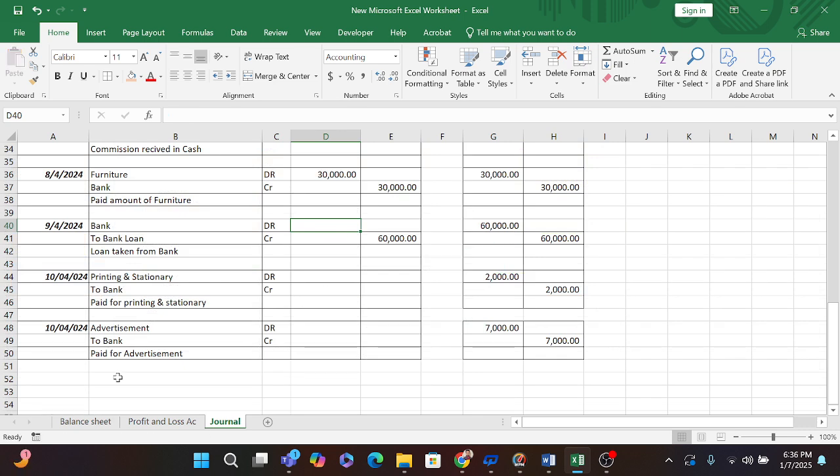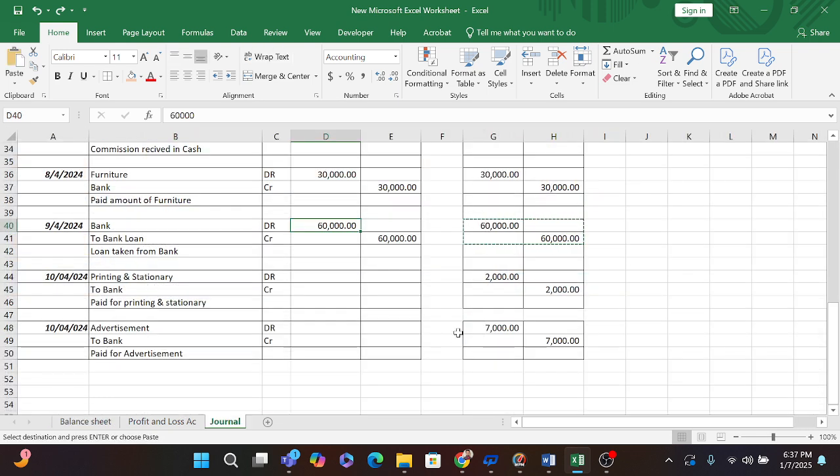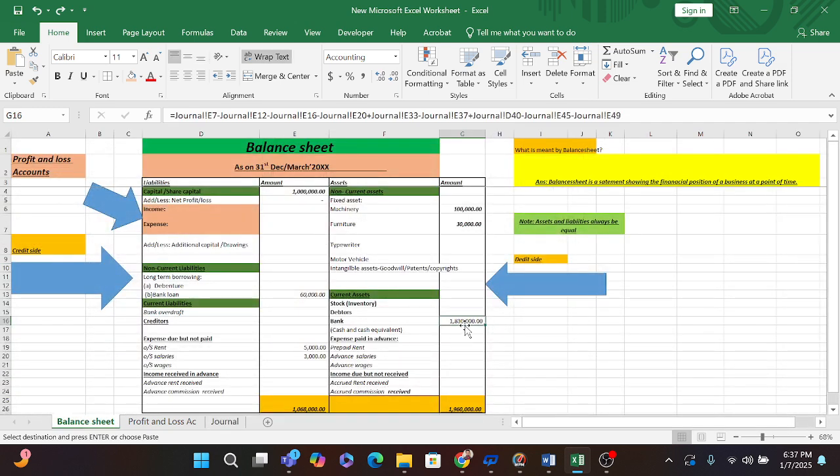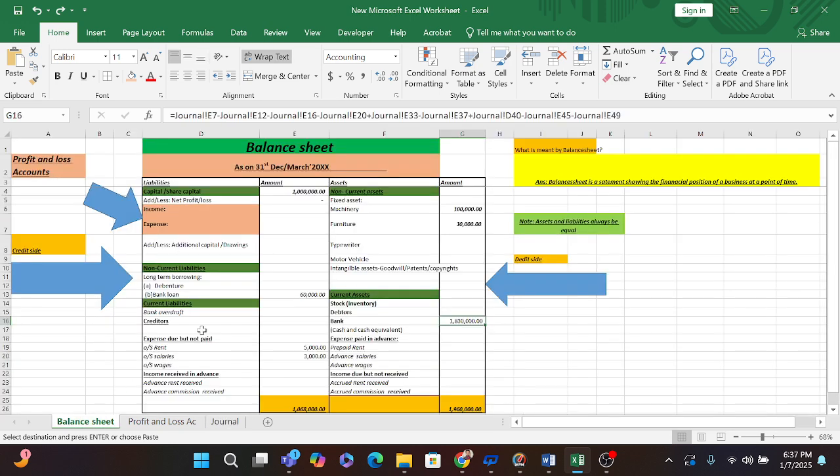If you see, my bank balance was 17 lakh 70,000, but after posting this 60,000 rupees, my bank balance will be 18 lakh 30,000, and because of the bank loan, my amount is 60,000 rupees. So it will reflect in the balance sheet, that is 60,000 here in the balance sheet.